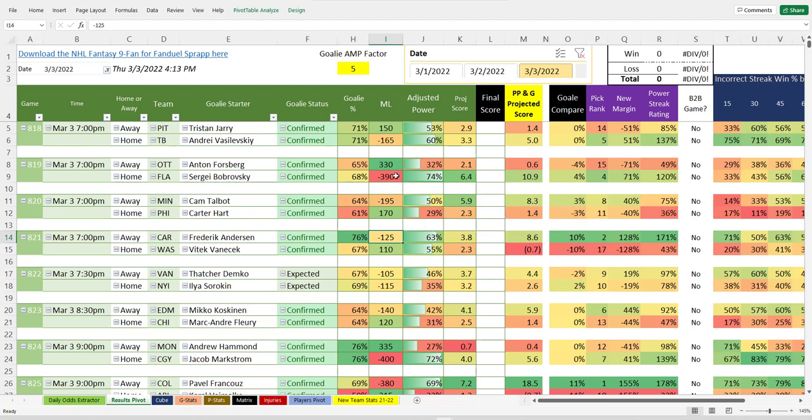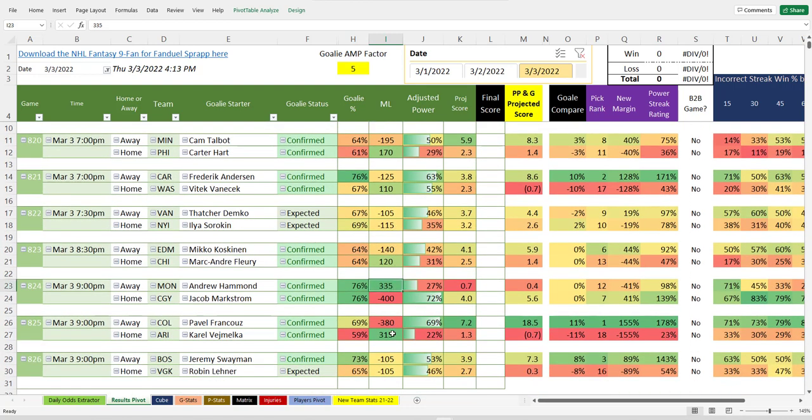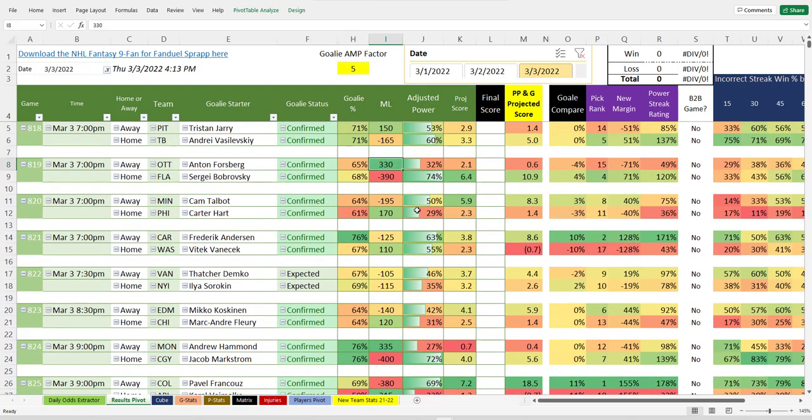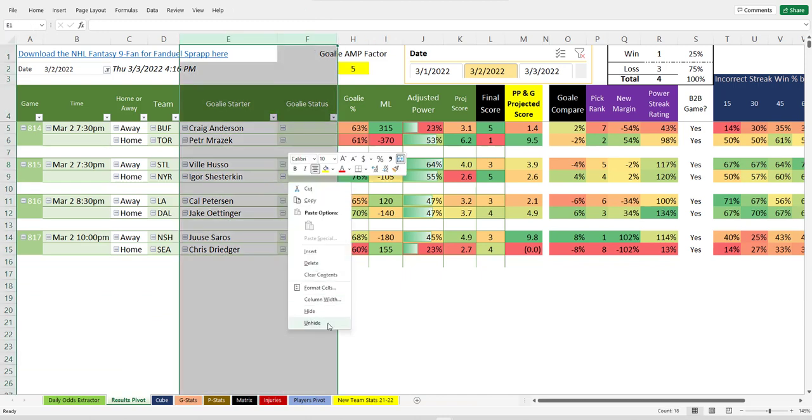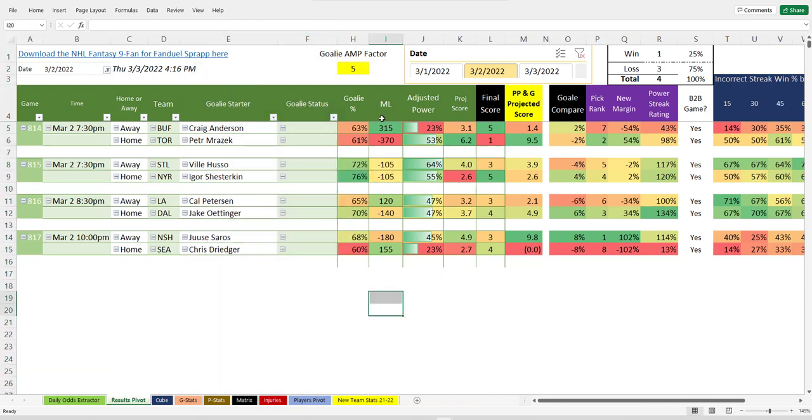Ottawa and Florida, another huge mismatch. I mean, look at some of these lines. Minus 300s. One thing that's funny about hockey is when you see these 335, 315, 330, it's still a hockey game. And as noted by yesterday, when we take a look at yesterday, Buffalo hit that plus 315 and won, right? They won this game.